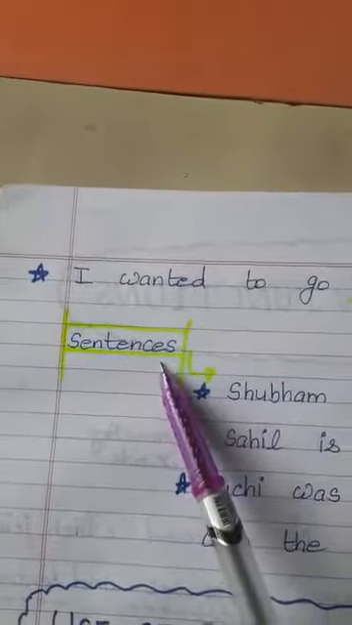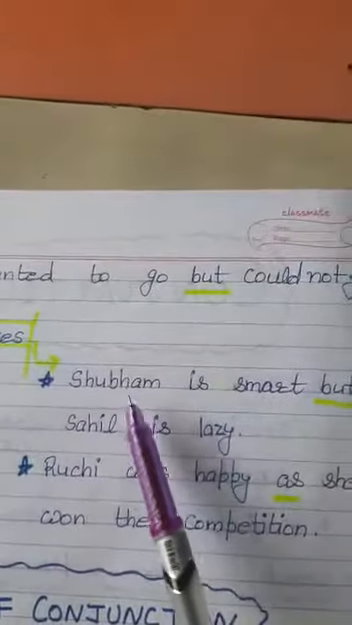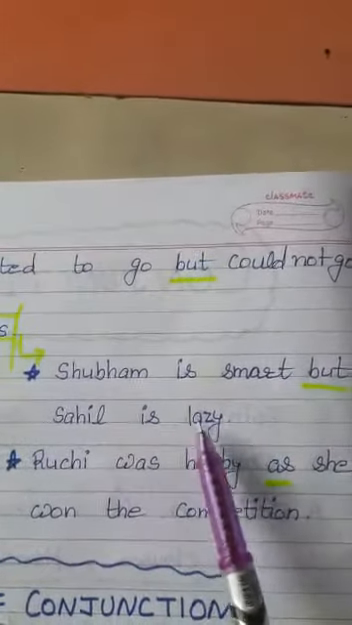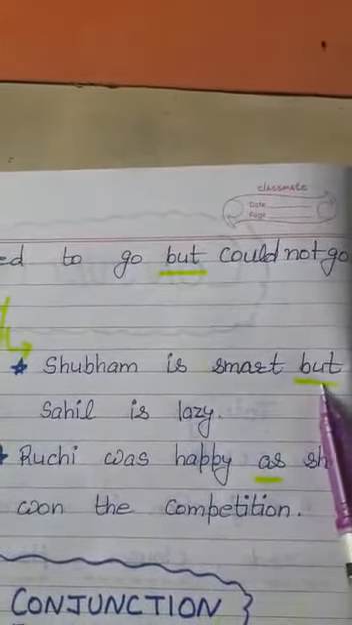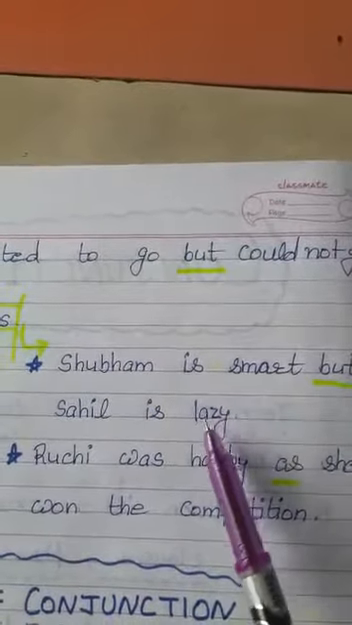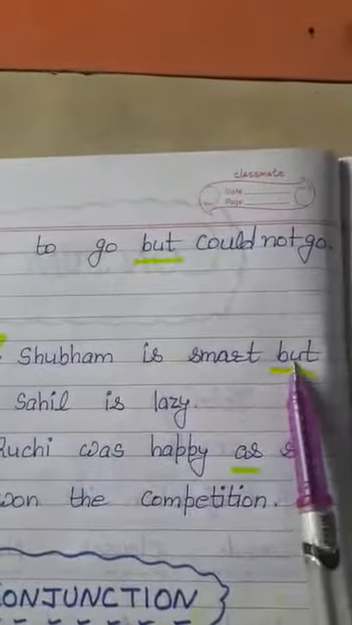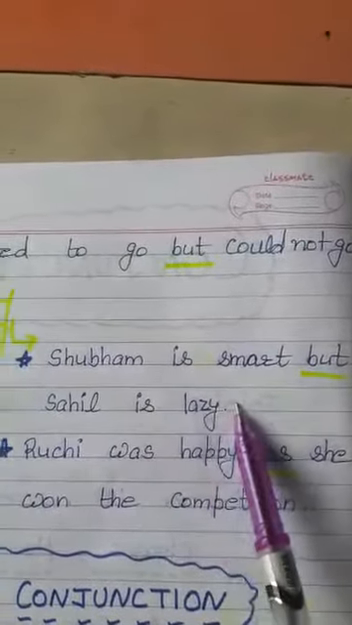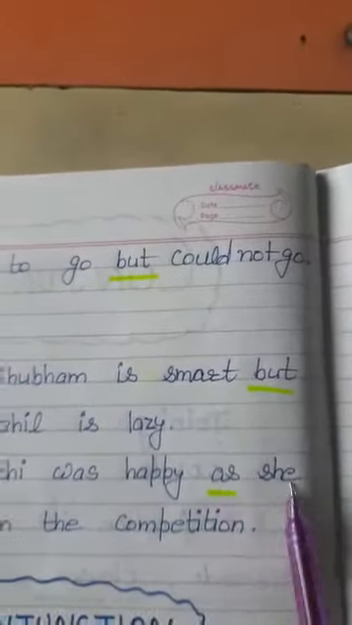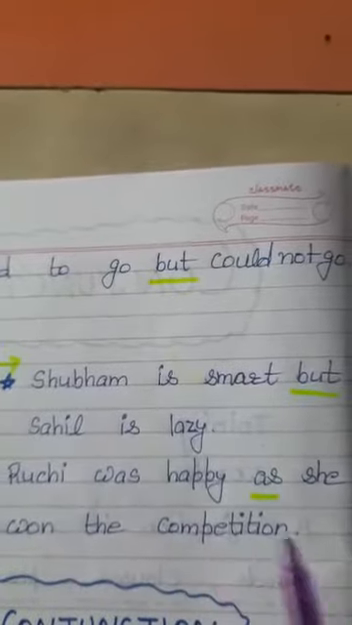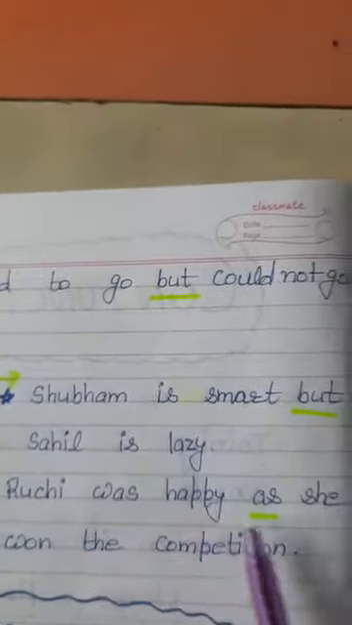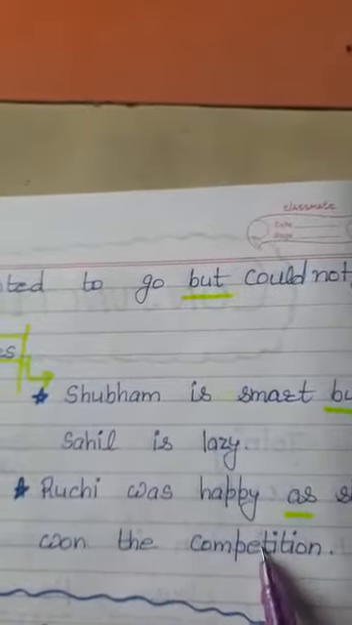Now comes the turn of sentences. Let us go through an example. Shubham is smart. Sahil is lazy. We are having the conjunction but here to join these two sentences. Shubham is smart but Sahil is lazy. Next example is Ruchi was happy dash, she won the competition. We are making use of the conjunction as. Ruchi was happy as she won the competition.